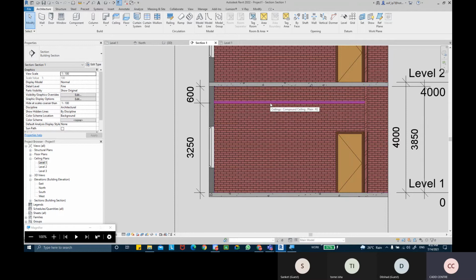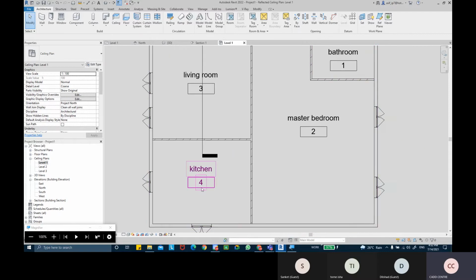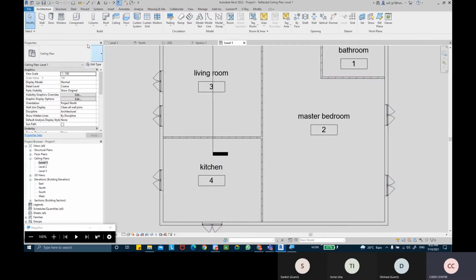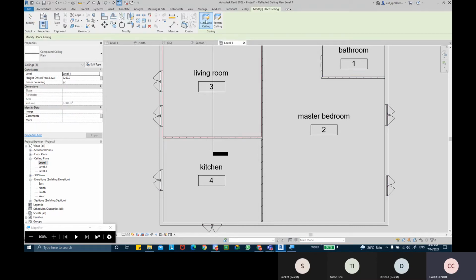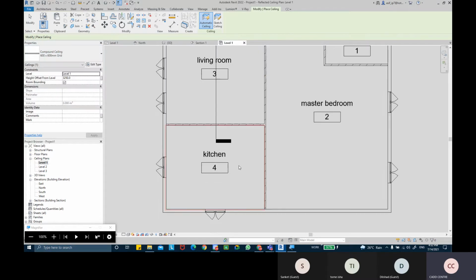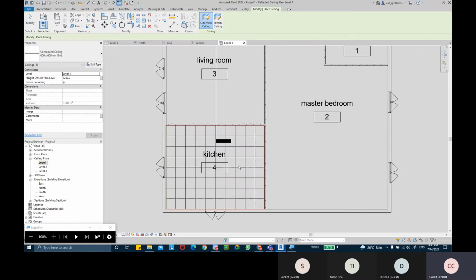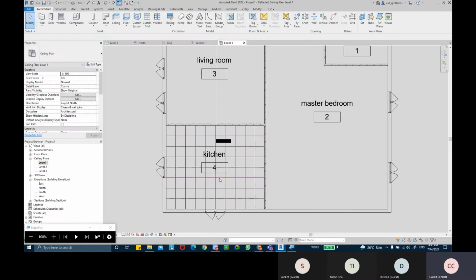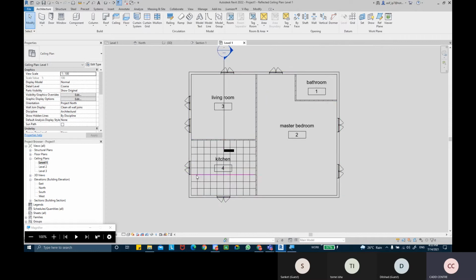Okay, so we have a flat ceiling, plain ceiling has been created. But if you wanted to create some grid ceilings, maybe in the kitchen, we can again pick the ceiling command, and I'll again take automatic ceiling, but the type I'm going to take is grid ceilings. Just keep the cursor on that room and just click it once. You'll see that grids have been drawn, and that means a ceiling has been applied to the kitchen.